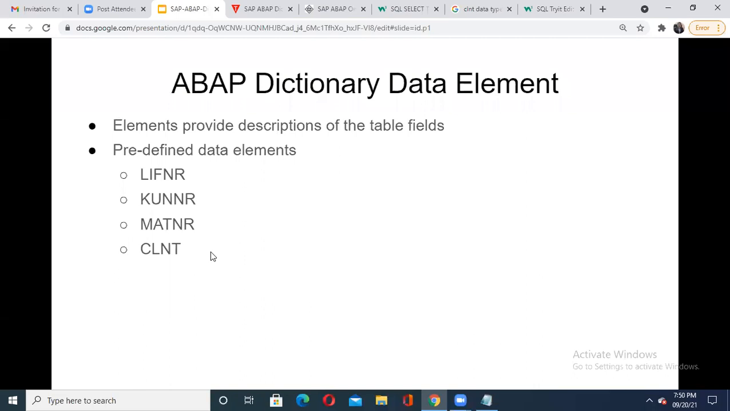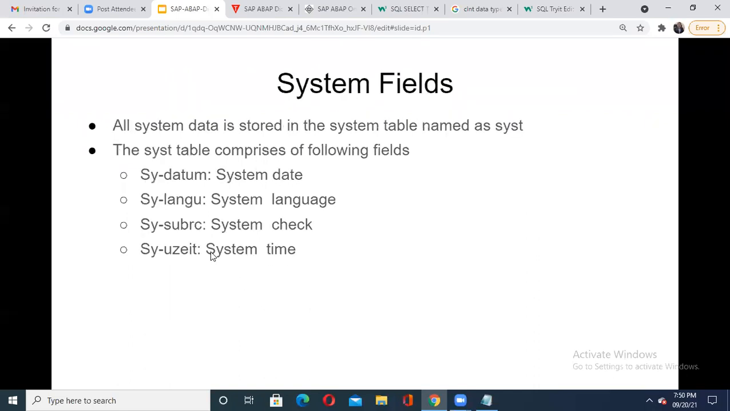Again, I'm just repeating for all of you, you can repeat along with me. LIFNR to get the vendor information. KUNNR, again a standard field available in SAP to understand the customer information. Then MATNR for material information, and CLNT as a client value. So these are the different elements. Even other elements we can define.